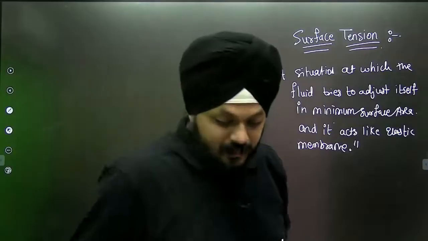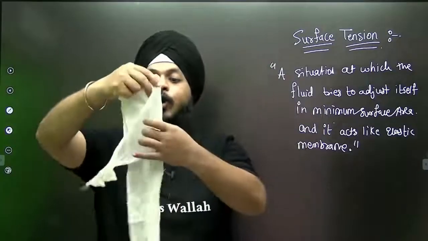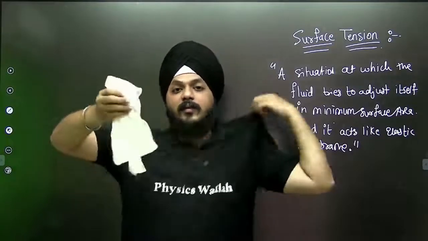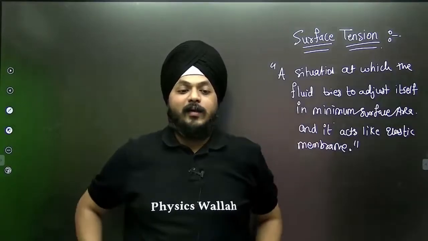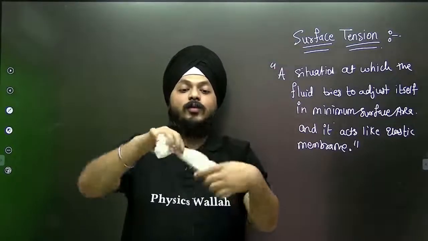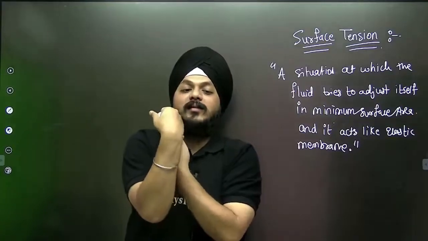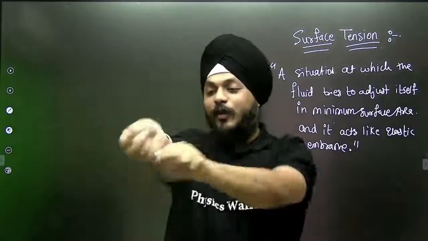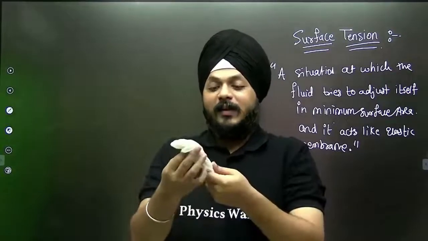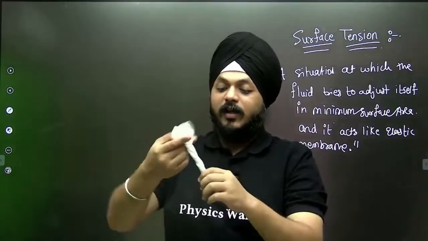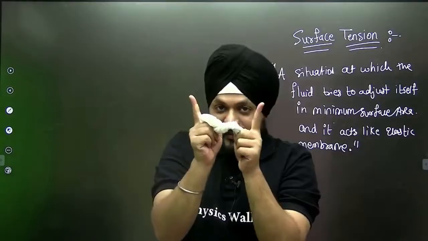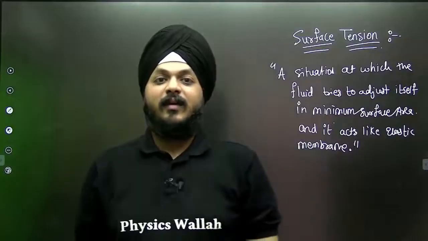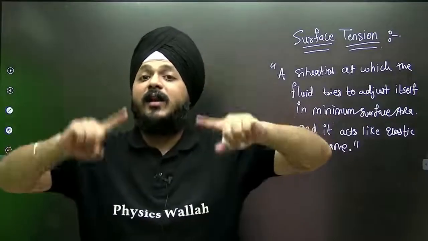Best example. Have you ever kept this cloth wet? Yes. Whenever you used to wash clothes, generally the boys used to do it this way. So whenever you are stretching this object, the water on the surface of this object will try to adjust into the minimum surface area. At that position, it acts like a stretched elastic membrane.